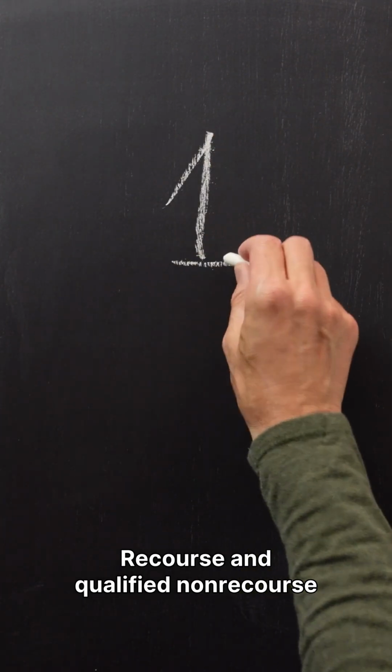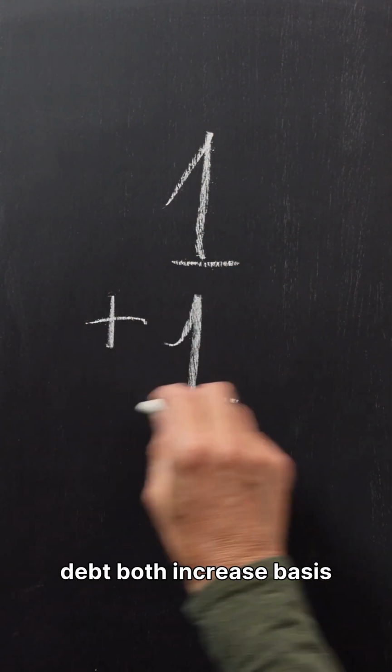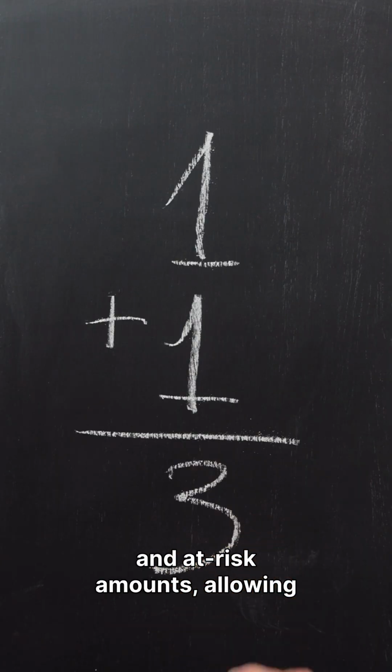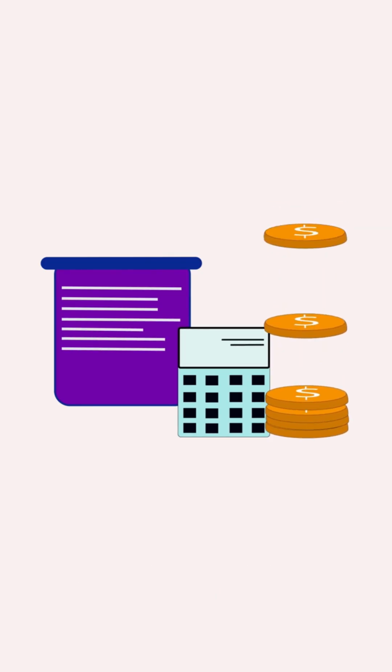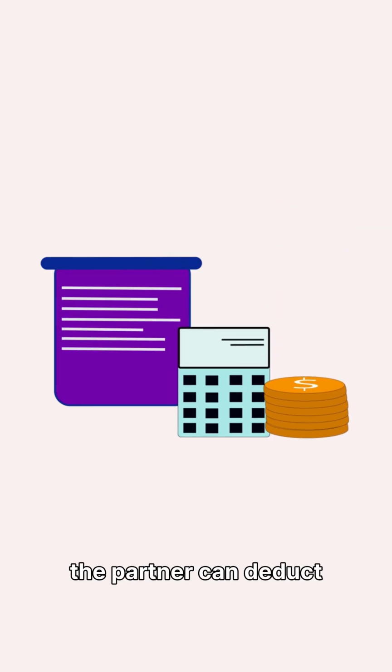Each partner's tax basis includes their share of the partnership's debt. Recourse and qualified non-recourse debt both increase basis and at-risk amounts, allowing loss deductions. Regular non-recourse debt increases only basis, not at-risk, limiting how much loss the partner can deduct currently.